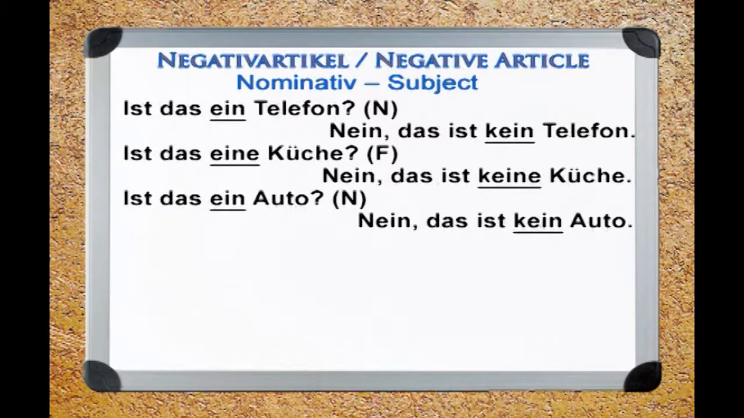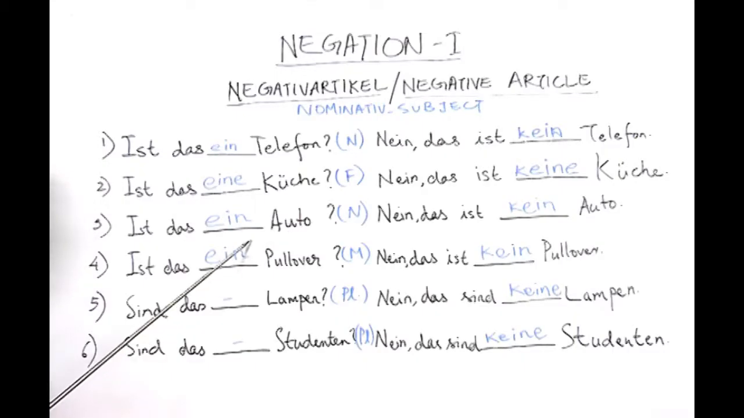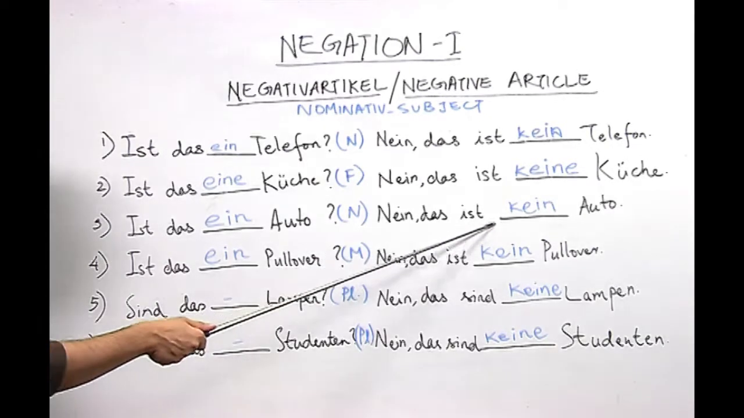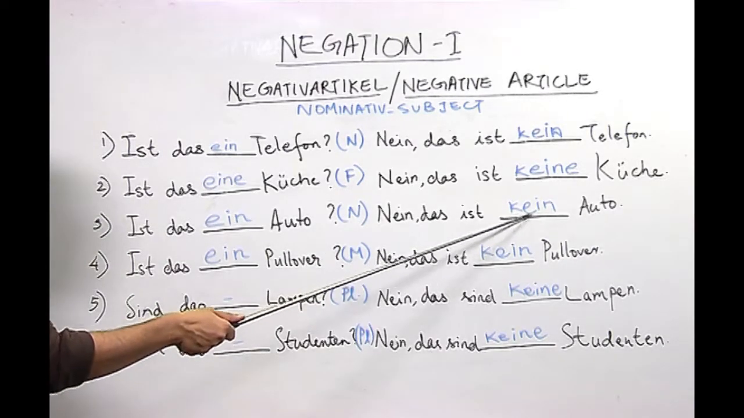Number 3. Ist das ein Auto? Nein, das ist kein Auto. Here the student wrote the correct indefinite article by taking the answer from the article which is mentioned here, which is the neutral article das, and also wrote the correct negative article here, kein, which is ka plus ein.